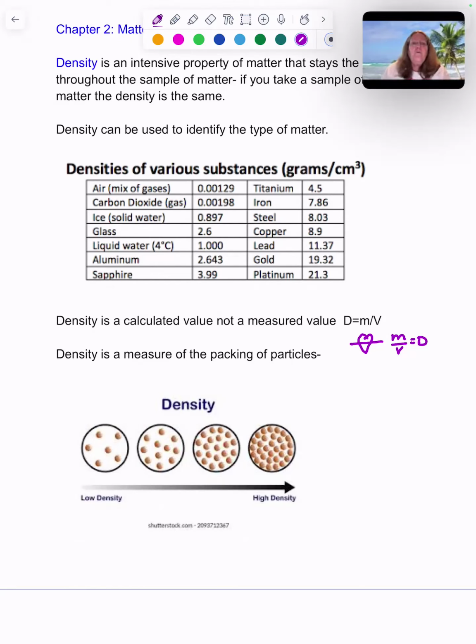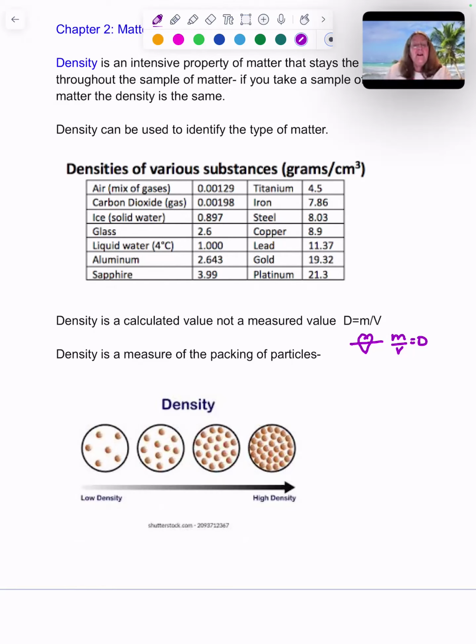So let's look at water. Liquid water, we measure its density at 4 degrees Celsius. That's when it's at its densest state. And we say it has a density of 1.000. That's a fixed standard. That's part of how we set the metric system because everybody on Earth has the ability to get pure distilled water at 4 degrees.